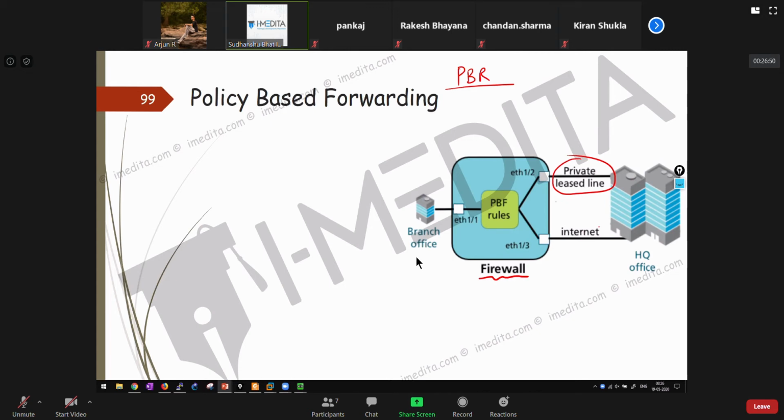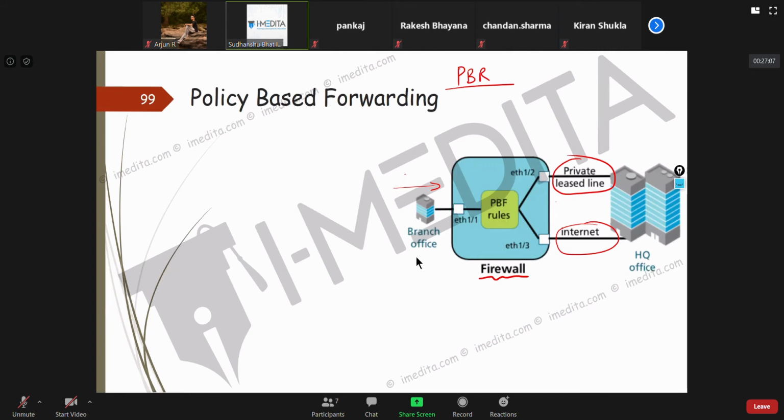And another is a regular internet connection. Now, whenever traffic comes from here, suppose the traffic is for, I'm just taking an example, voice over IP or some other delay sensitive traffic.